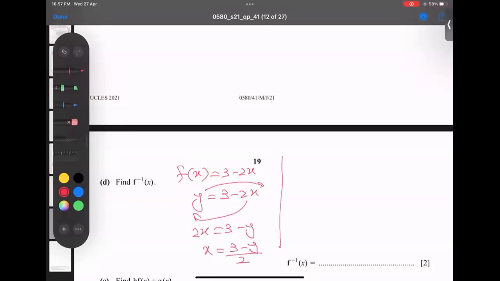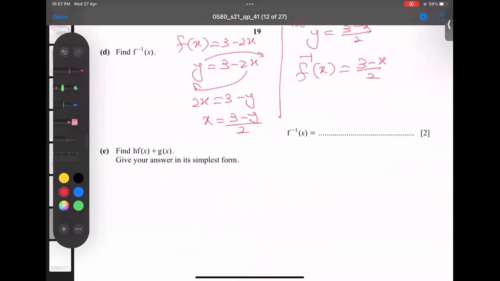Now interchange. Now x becomes y, and y becomes x. This is called interchanging, INT for short when writing. And then write f inverse of x. So I hope you got the step-by-step technique.